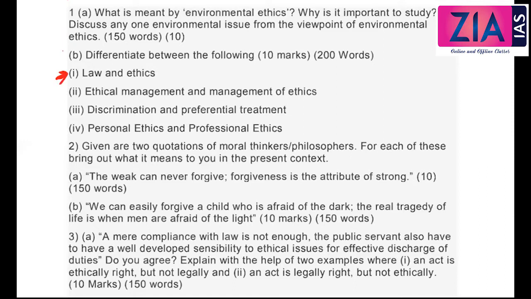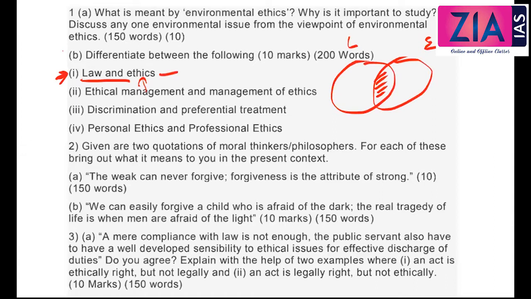I have discussed this about law and ethics. And if you remember, most of the time I use this legal and ethical. What we need is maximum overlap. So if you ask me what is the difference, ethics is basically based on some moral principles, which guide us from within. So you can say it is more or less connected to conscience and it is internal. It comes from within.